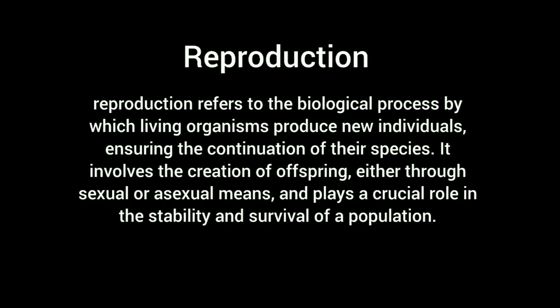Reproduction is a biological process in which living organisms give birth to new individuals for the continuation of their species. It is done by asexual or sexual types of reproduction. Sexual and asexual are the types of reproduction. Reproduction is crucial for the continuation of the population and maintaining its stability.